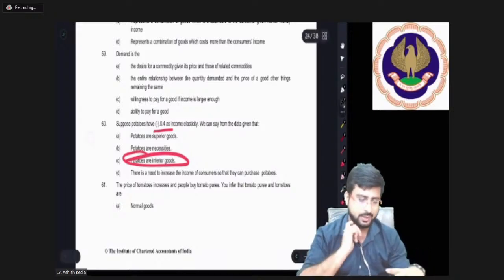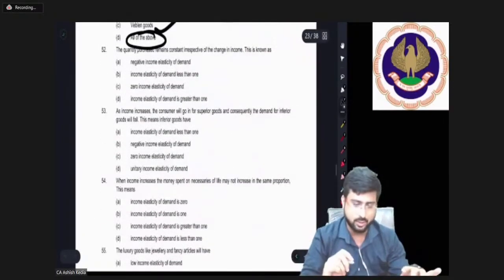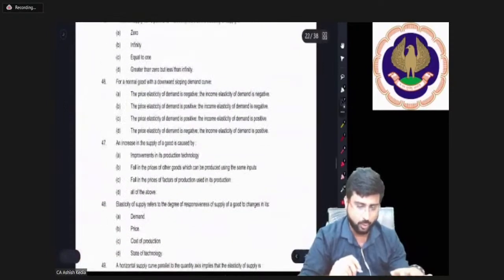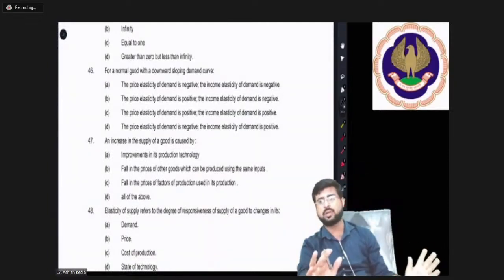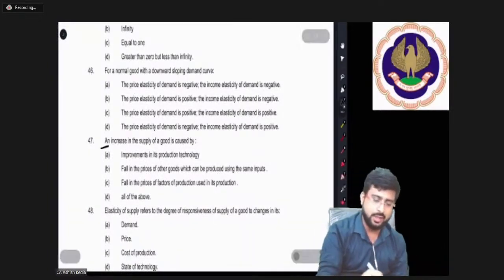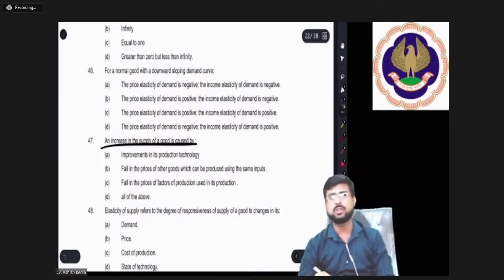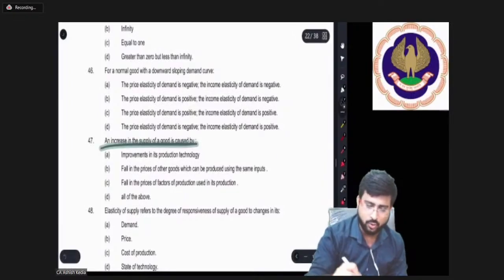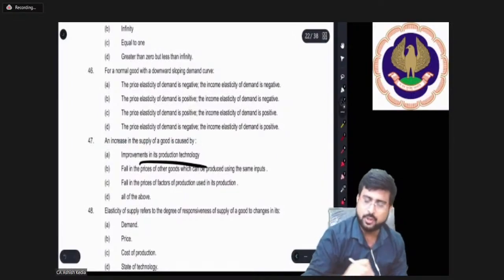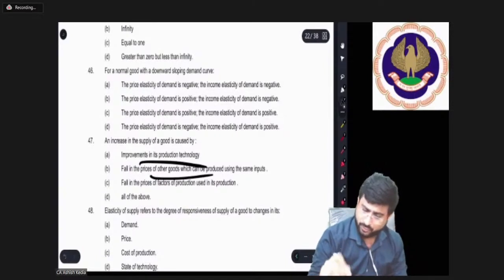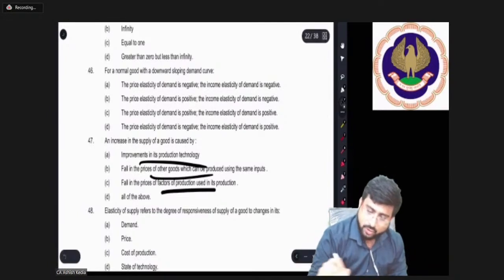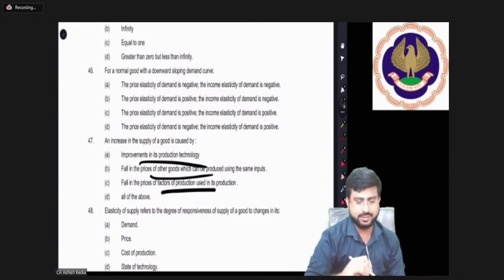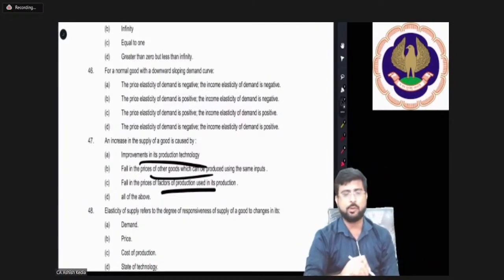Supply questions we skipped last day, but today my mood is to do supply questions first. We are selecting the questions randomly, so pay attention everyone. An increase in supply of a good is caused by improvement in production technology, fall in price of other goods, fall in price of factors of production. What do you think is the answer, guys?